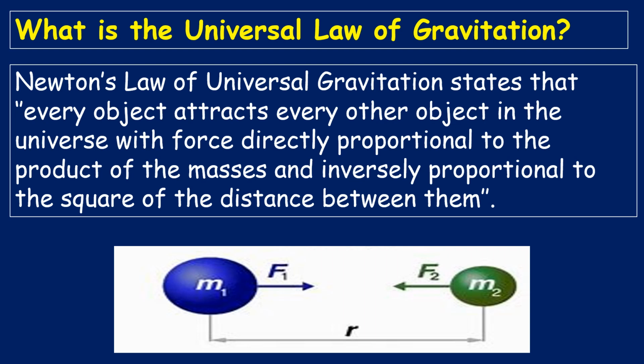This force is directly proportional to the masses M1 and M2 and inversely proportional to the distance between them. That means if the distance is more, the force of attraction will be less. If the distance is less, the force of attraction will be more. And similarly, if the product of masses is high, the force also will be more.